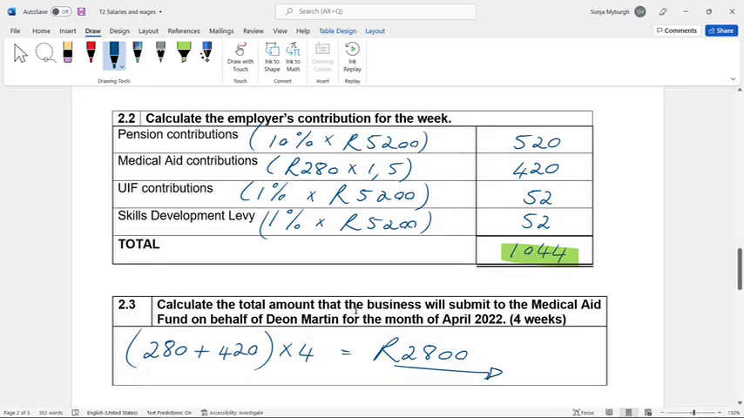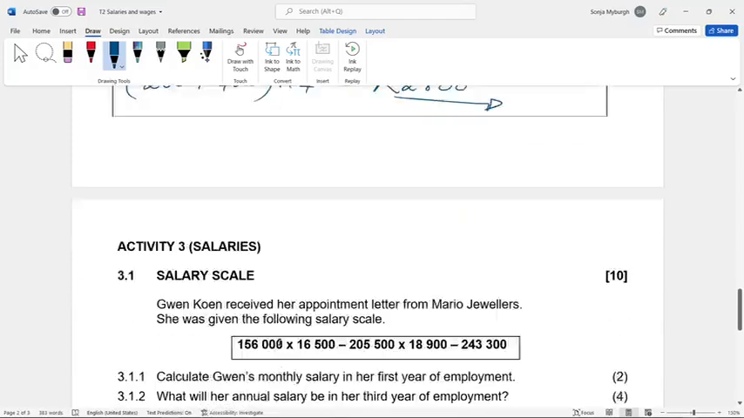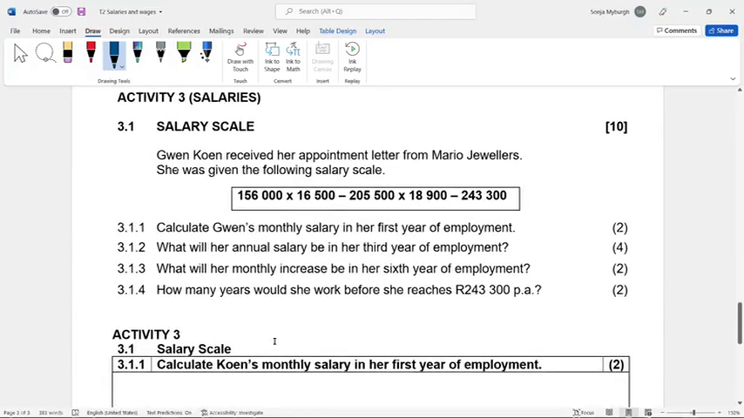When we get to activity 3, it's about the salary scale. Gwen Kuhn, this is totally another activity, somebody else, not Dion anymore. Gwen Kuhn received her appointment letter from Mario Julius, and she was given the following salary scale, and again we remember this is annually. So per annum, per year, 156,000. And they ask us to calculate Gwen's monthly salary in her first year. That's easy. They give it to us, 156.